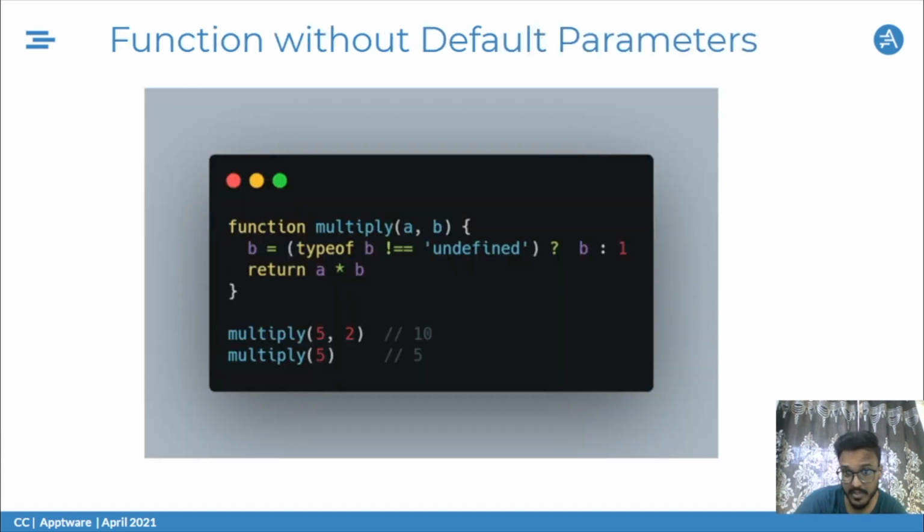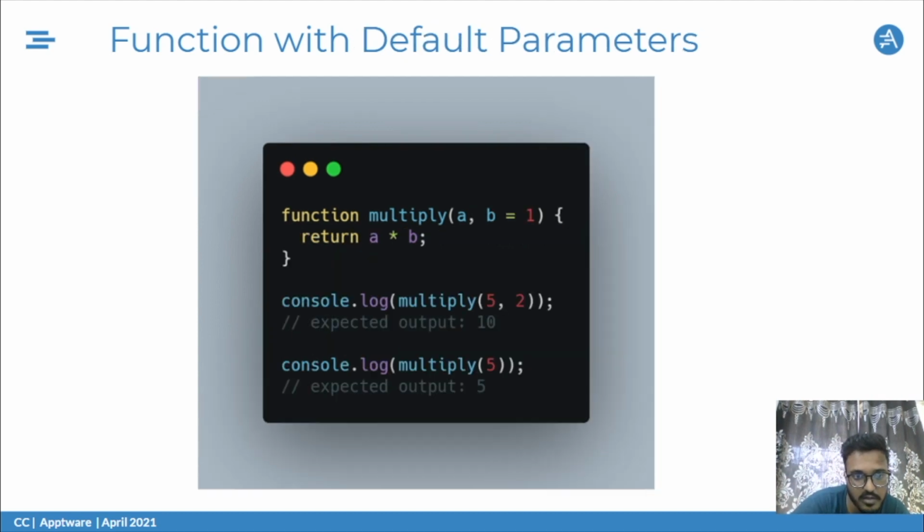Without the default parameters, it's a simple function where I'm doing multiplication. If I do not pass the second value, like 5 comma 2, I have to check whether that particular value is undefined or has been passed, and based on that, I would use 1 as a default value. So this adds an extra line to my code. But with default parameters, I can put it directly while declaring the function. That way, I do not have to write that extra line, and I get the same output, as you can see in the snippet itself.